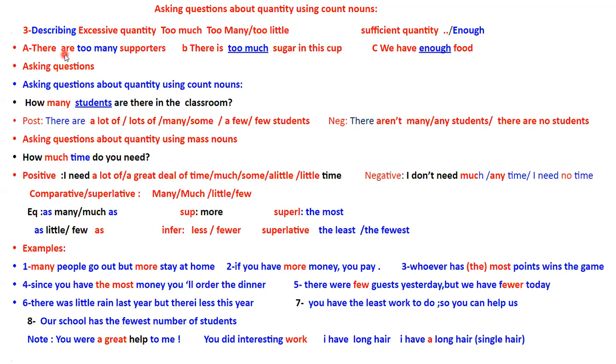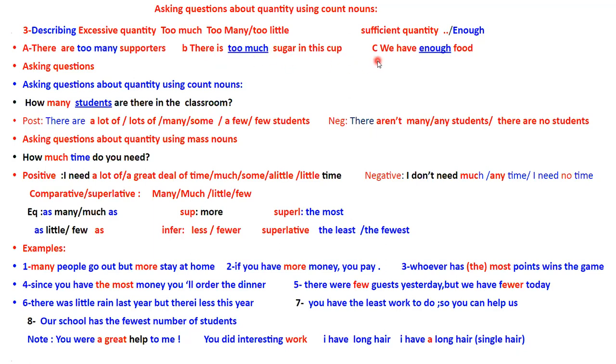So if I say, there are too many supporters today in the stadium, the number here is beyond the limit. For instance, if the stadium capacity is 10,000, then we've got 15,000. Or if it is a mass noun, we can say there is too much sugar in this cup. So usually I use 2 spoons, then you've got 5 here.